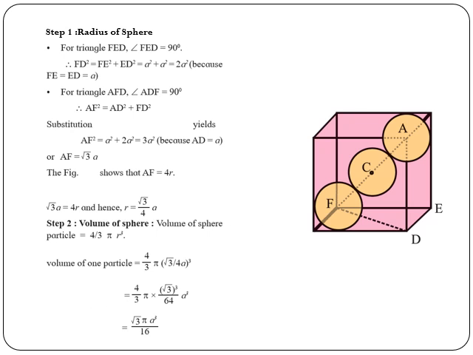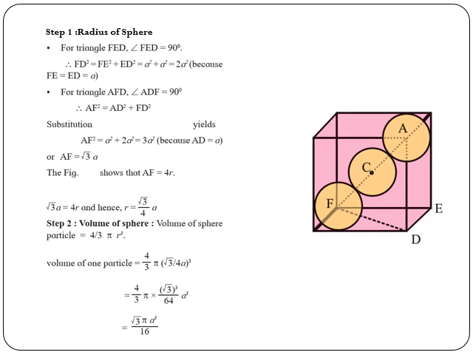Packing efficiency of metal crystal in body-centered cubic lattice. Step 1. Radius of sphere. In a BCC unit cell, particles occupy the corners and, in addition, one particle is at the center of the cube. To obtain the radius of the particle, Pythagoras theorem is applied, and we get root 3 a equals 4r. Hence, r equals root 3 by 4 into a.